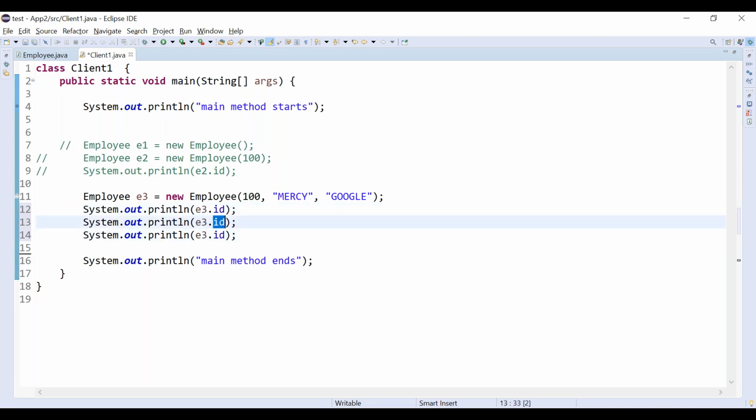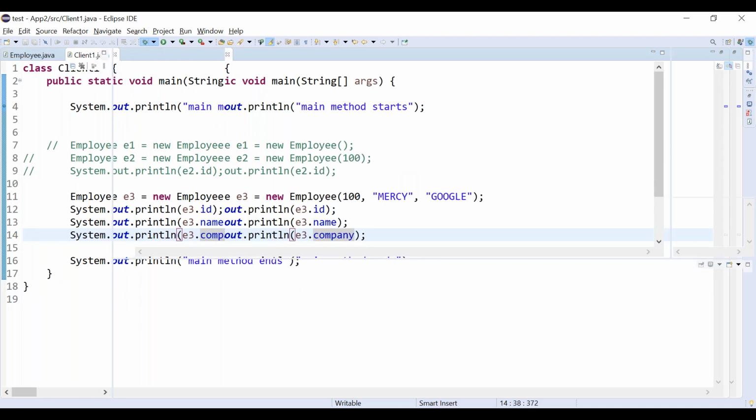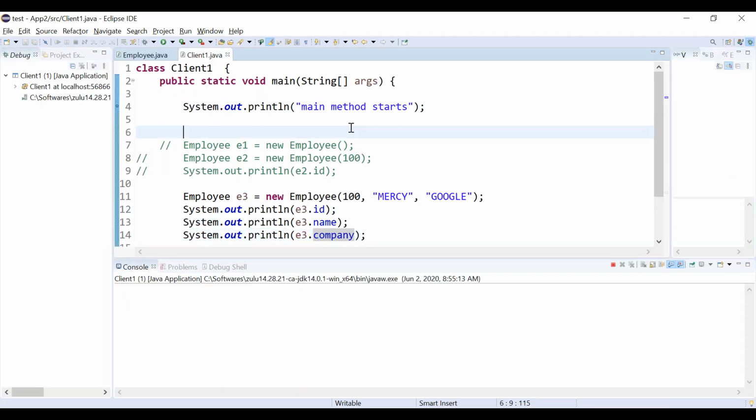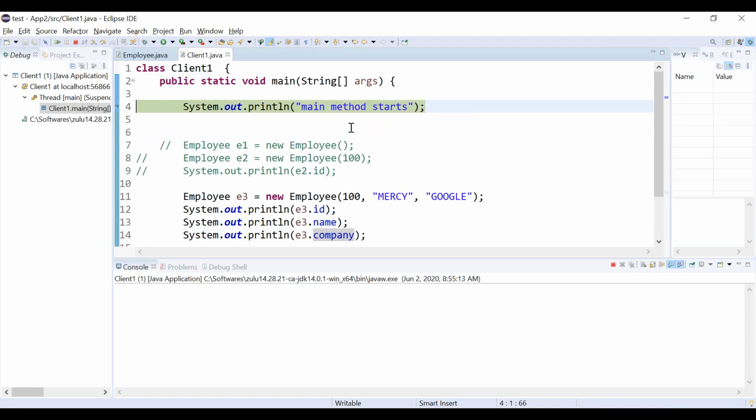I can print e3.id, e3.name, and e3.company. Correct? Let's run it in debug mode. So what happens? We are creating one object. How are we creating the object? By using the available constructor here.